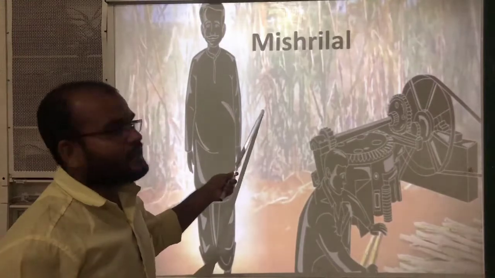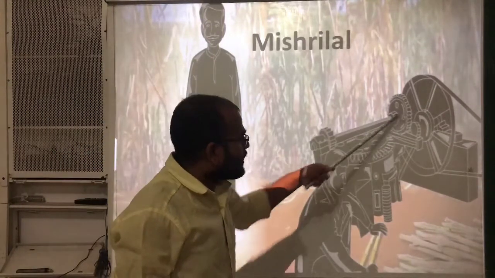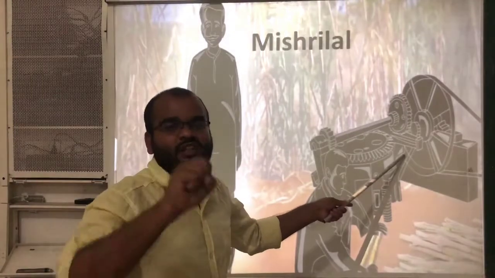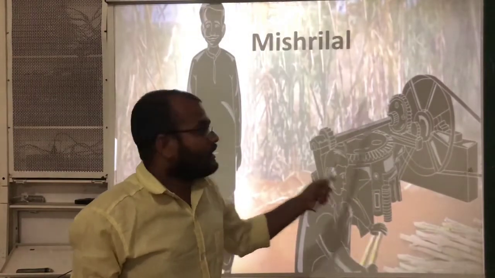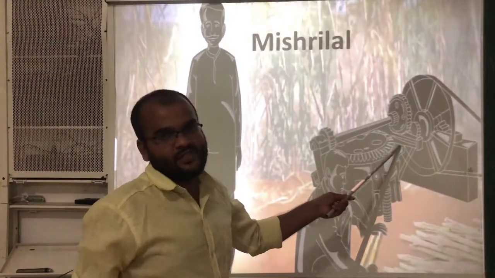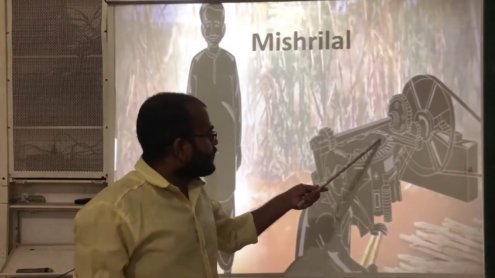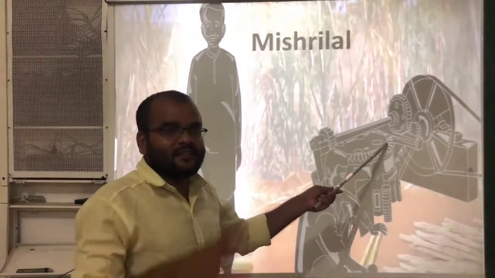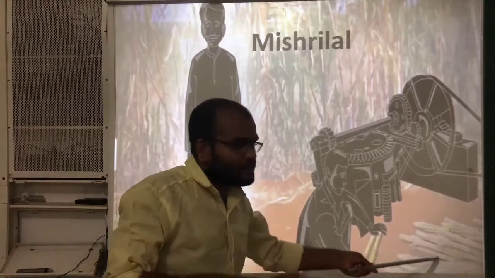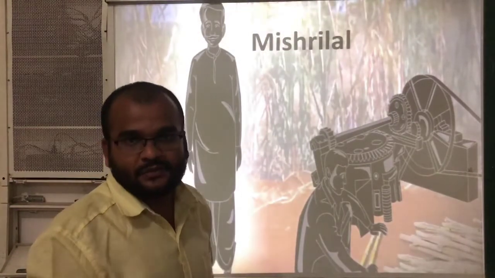And he bought one machine, a sugarcane crushing machine. By using that machine, he is crushing the sugarcane and making juice.